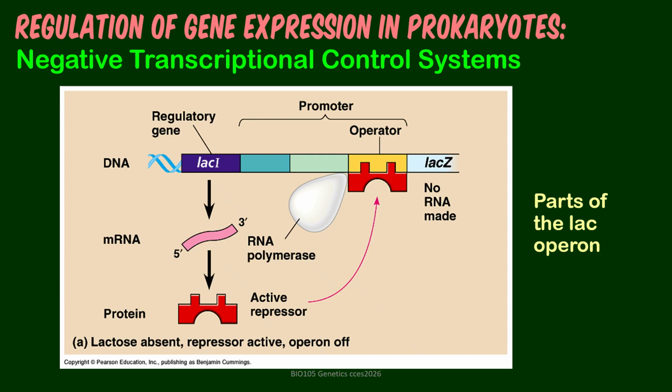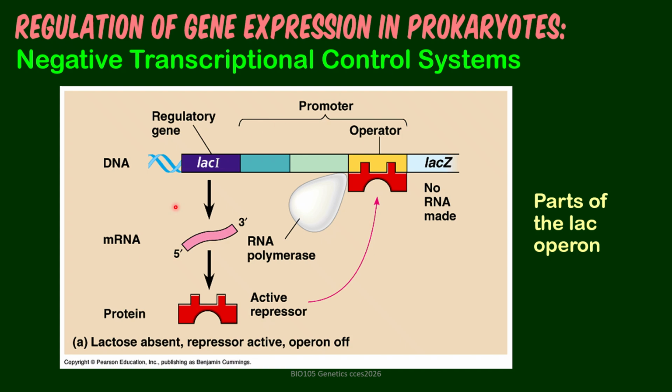The other one is the lactose operon, which we have mentioned before as an operon that is involved in the production of enzymes that will catalyze metabolism and transport of lactose.